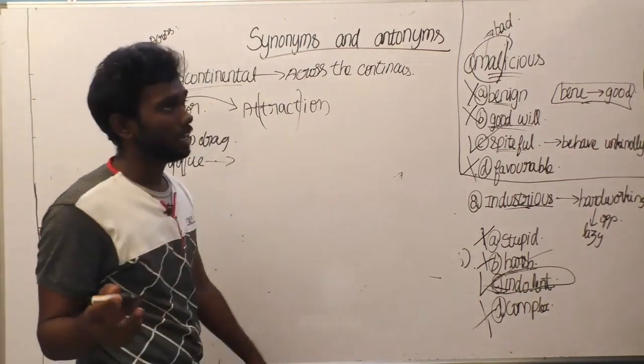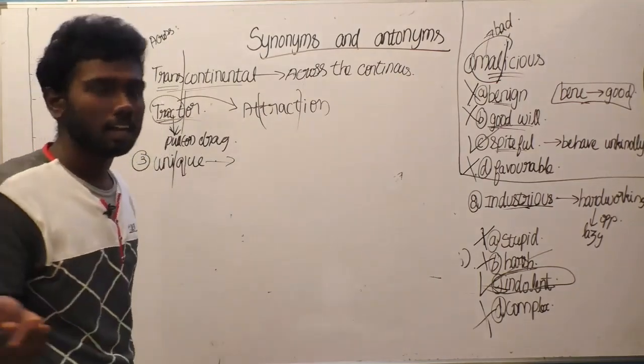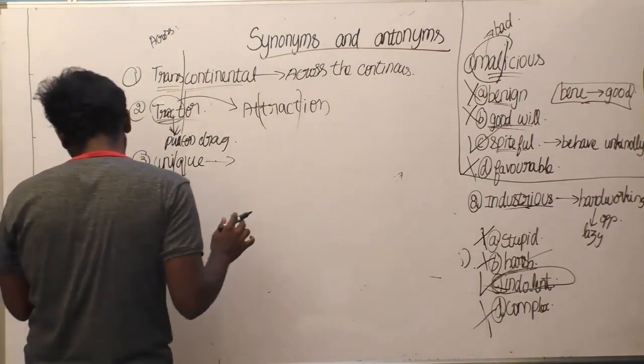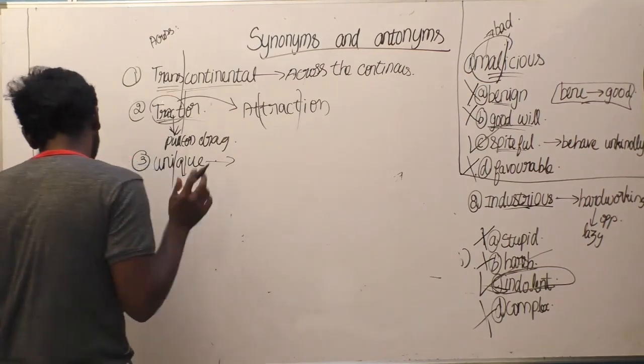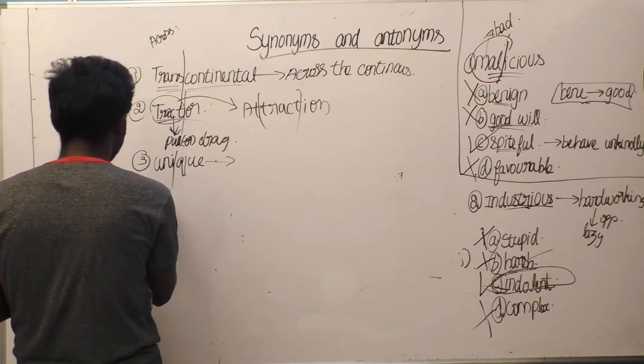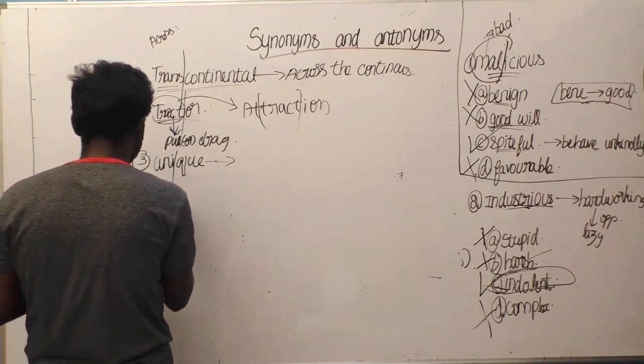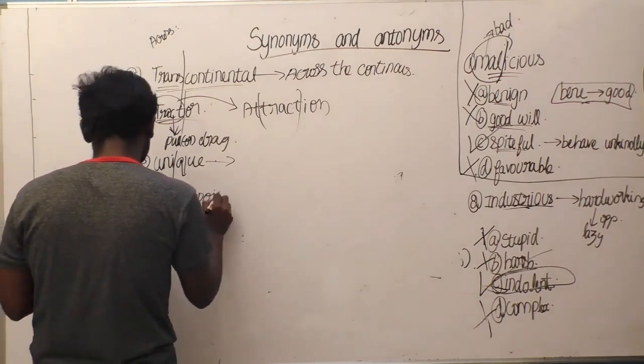For example, you can say unilateral. Unilateral means single sided, like that. The next thing you are going to see is tox. What do you mean by tox? Tox means poison.